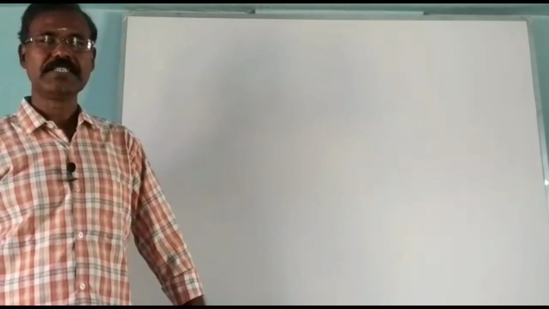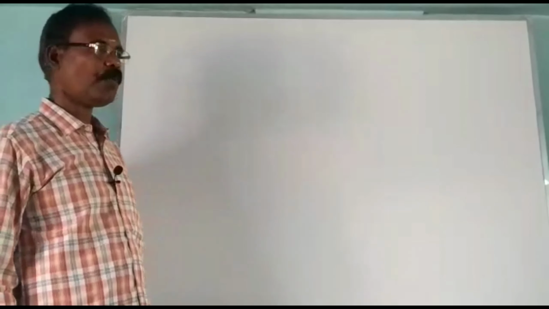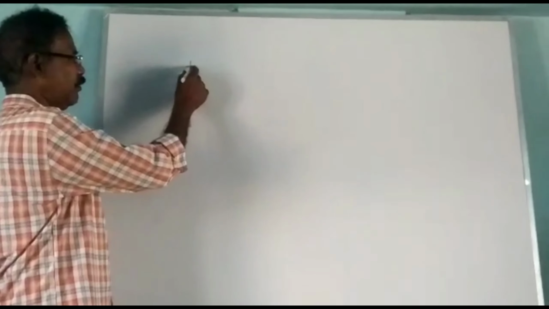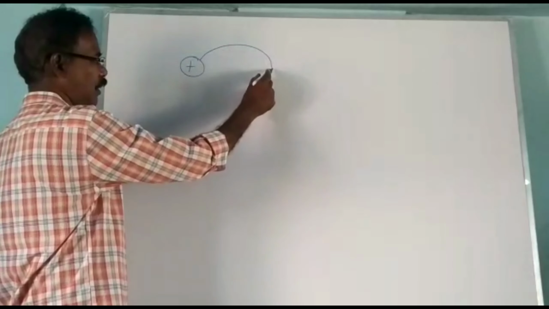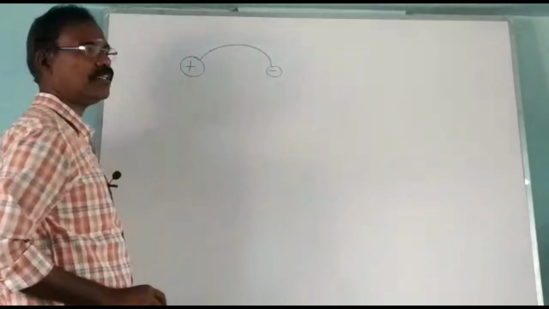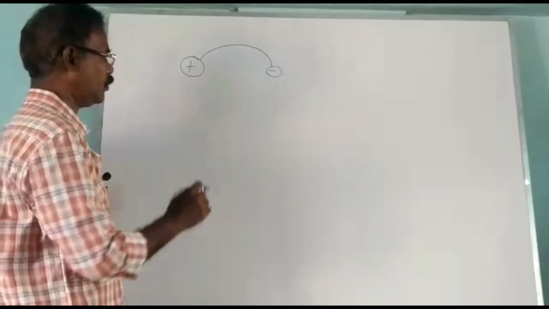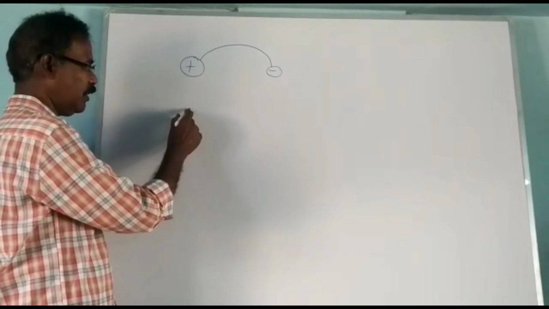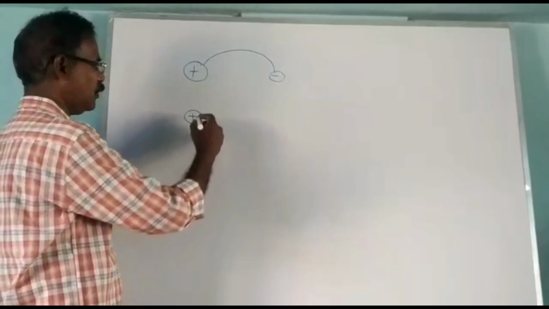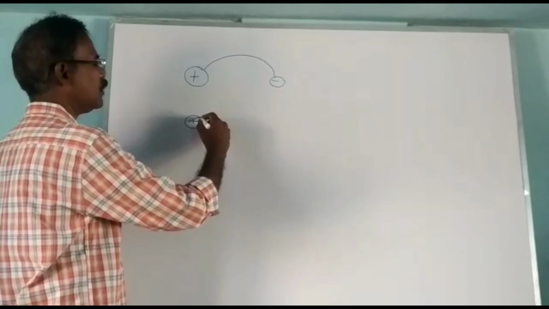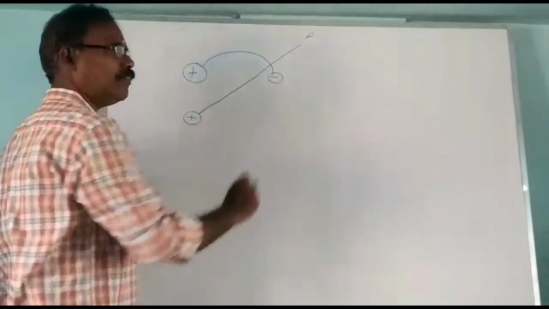Now we will discuss the properties of electric field lines. The first property is that the electric field lines starting from the positive charge end on the negative charge if the system is a two-charge system. For a single charge, that is, for an isolated charge, the electric lines of force start from the positive charge and end at the infinite point.